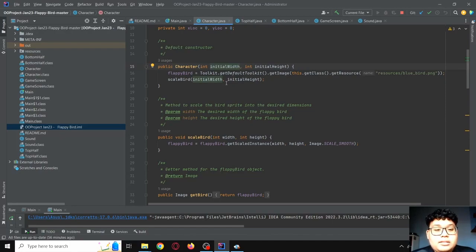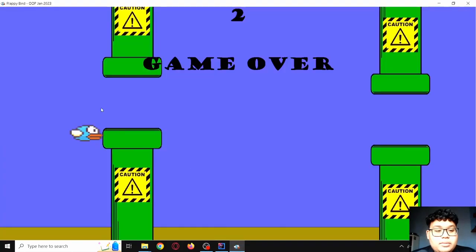It initializes the flappyBird variable with an image of a blue bird from a file named blue_bird.png in the resource folder. This is the image of the blue bird.